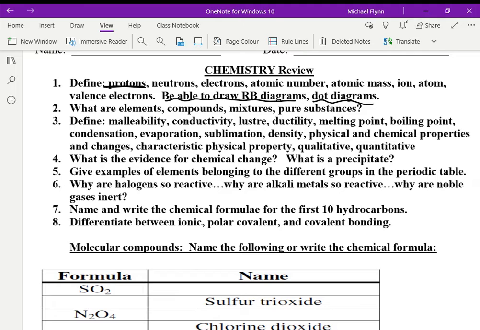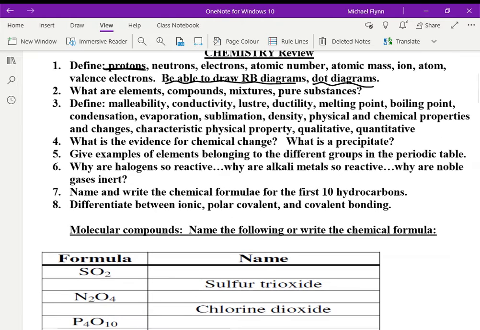So just write a brief definition as a source of review. Okay, try to do it from memory, and then you're testing yourself, right? Instead of just looking it up in the notes. Evidence for chemical change, remember: gas production and so on, formation of precipitate, changes in temperature. So anyway, if you could please answer these questions.